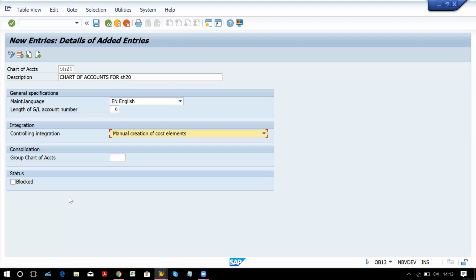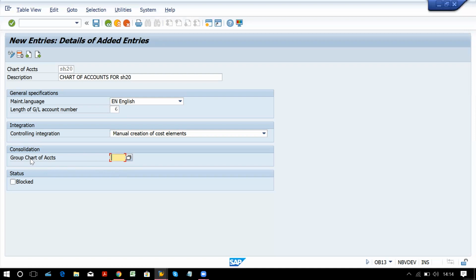So he has to maintain it as a group chart of account. One of the chart of accounts he has to assign over here, and do consolidation of both country specific plus operating, and that other chart of account code he has to maintain as a group chart of account then.